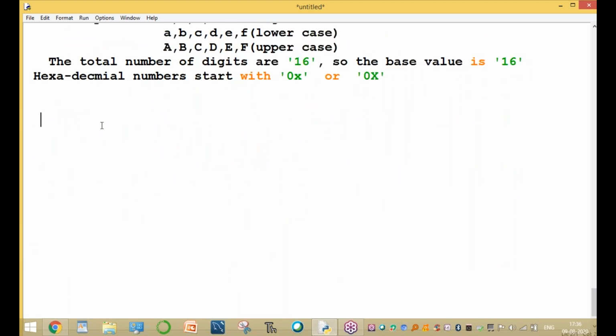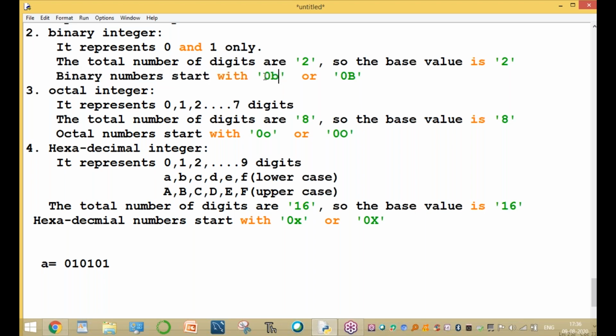For example, one value: a equal to 01010. What is the number? Is a a binary number, octal number, hexadecimal number, or decimal number? Please respond through messages only. Are you missing something, some logic, guys?